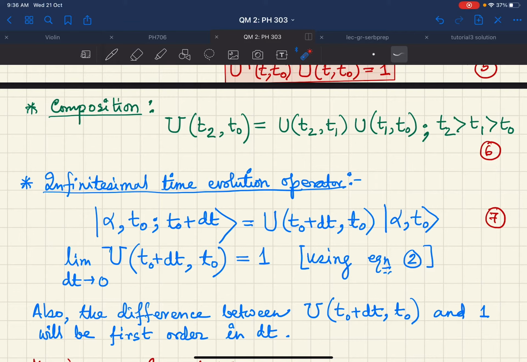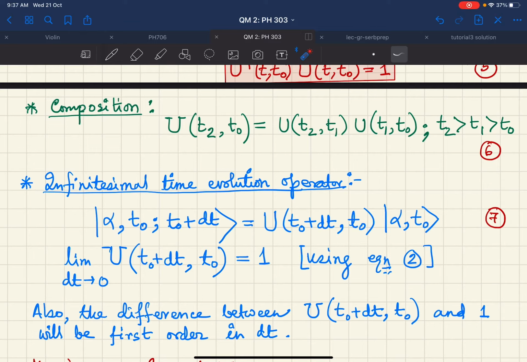Some small infinitesimal change in the time t naught is represented by this dt. So how to write that? We can simply say that from t0 my system is going to t0 plus dt. The state ket is going from t0 to t0 plus dt. Therefore, the unitary operator U(t0 plus dt, t0) should act on my initial state ket, which is alpha comma t0.